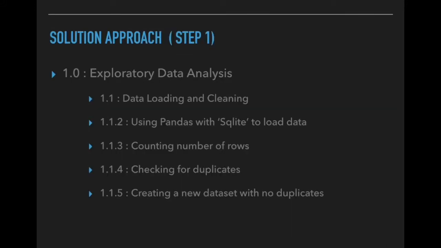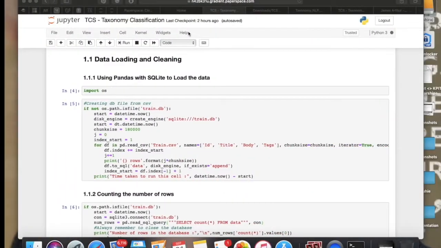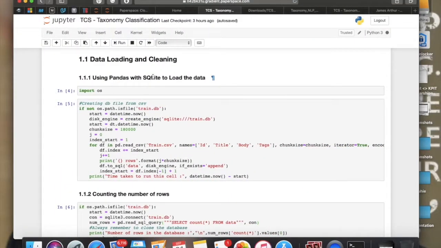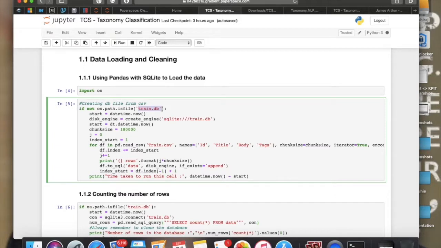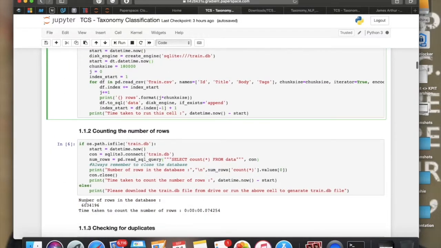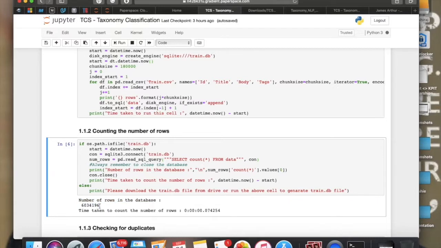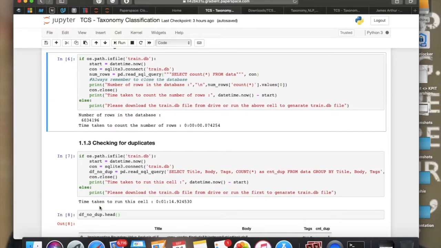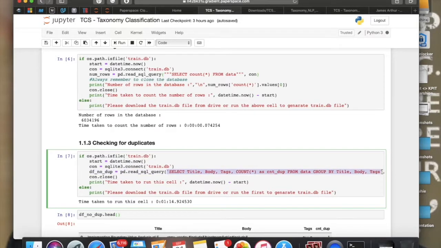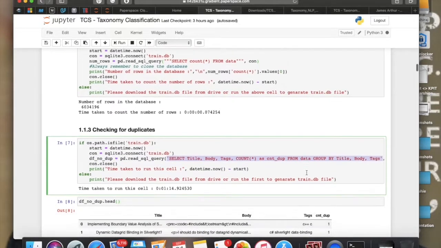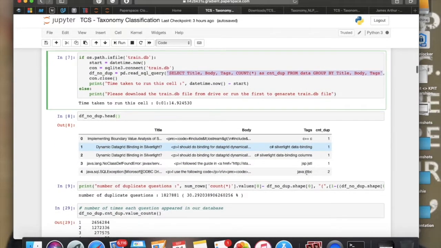Step 1: exploratory data analysis, data loading and cleaning. We use pandas with SQLite to load the data. We create a train.db database to store all of our dataset. The total number of rows in our database is nearly 60 lakhs. The main part here is removing duplicate values. By executing the following query, we get a total count of duplicate questions in our database, which is nearly 18 lakh, 30% of the total questions.